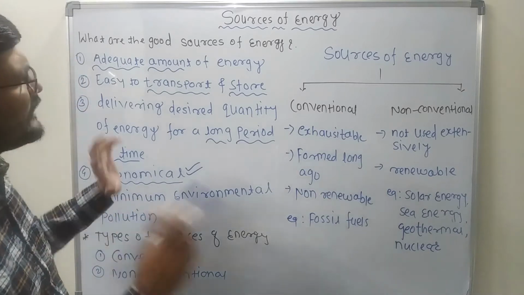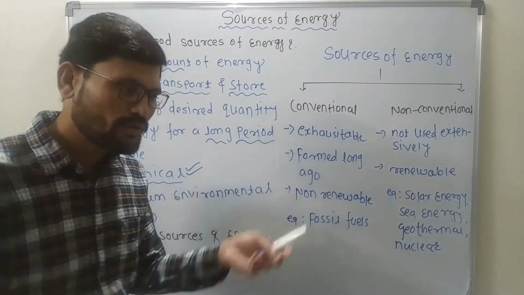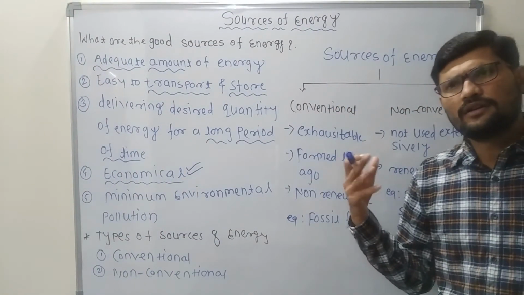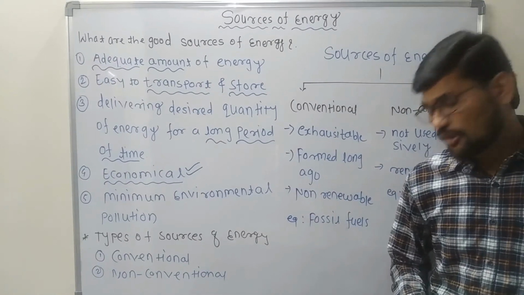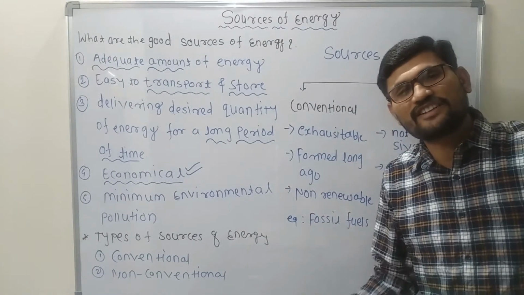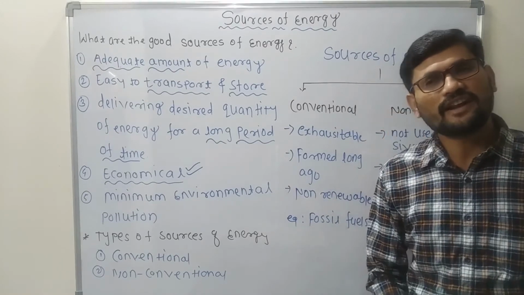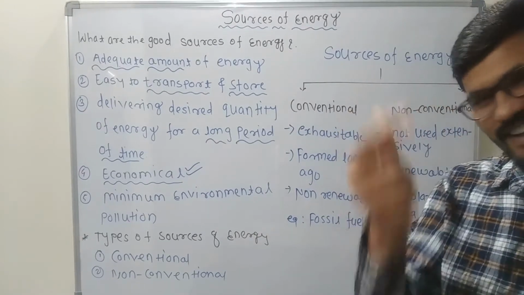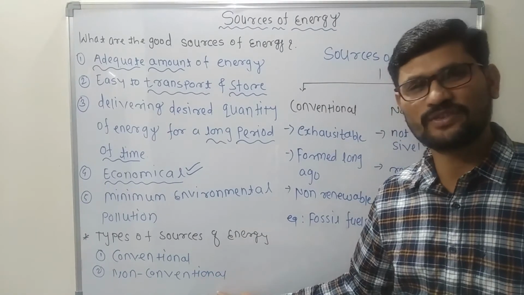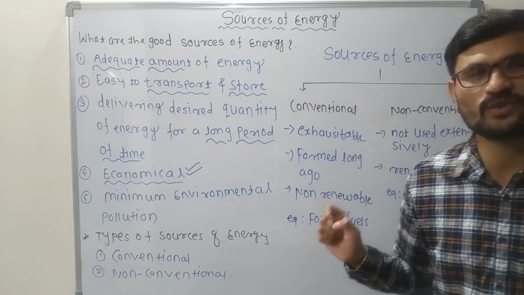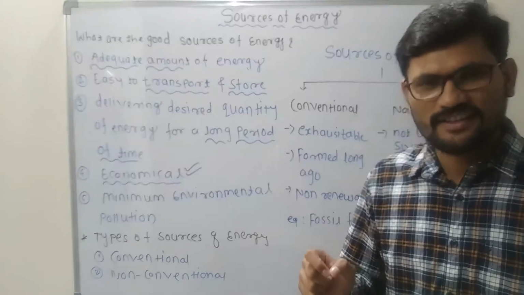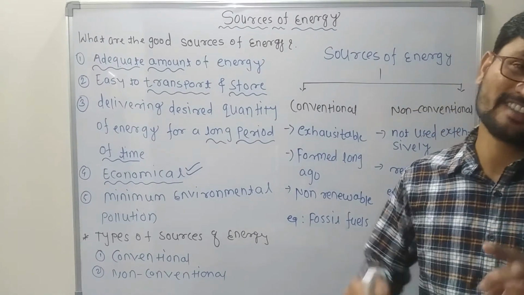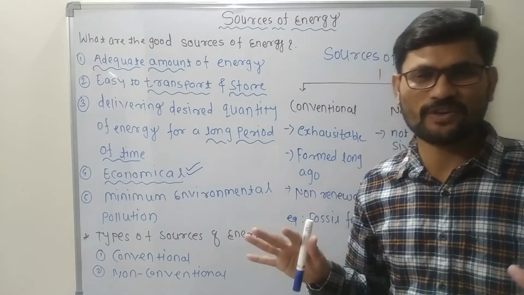Clear? Now, while selecting, we are talking about sources of energy, sources of energy, sources of energy. But what are the two types of sources of energy? Is there any method to choose the sources of energy? Generally, the sources of energy are categorized in two ways. It is classified in two ways. And what are the two ways? One is called conventional sources of energy, and the second one is called non-conventional sources of energy. Students, this is the most important: sources of energy are classified in two types. One is called conventional and the second one is called non-conventional.